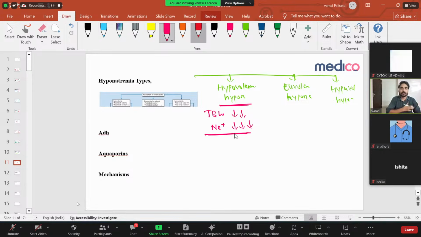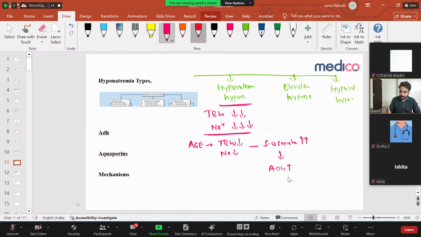For example, in the present scenario the patient is having diarrhea. Because of diarrhea and acute gastroenteritis, the patient's total body water is decreased. Along with the water, sodium also will decrease. Once water decreases, serum osmolality is increased. Then our hero comes, that is your ADH. Your ADH also will increase.